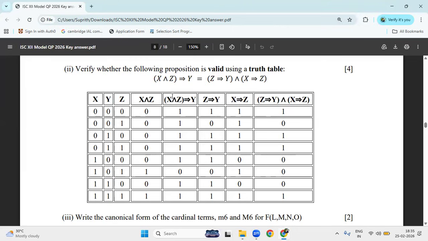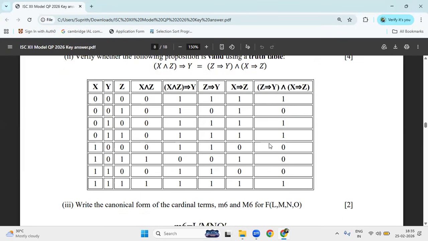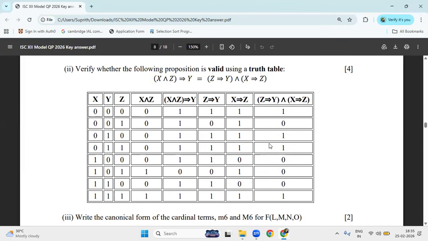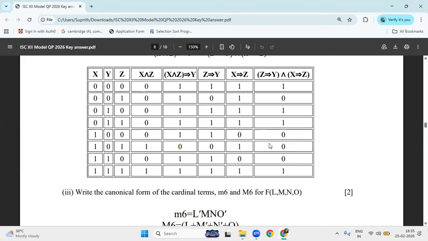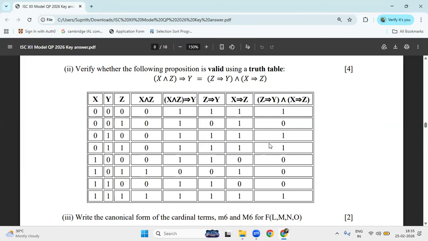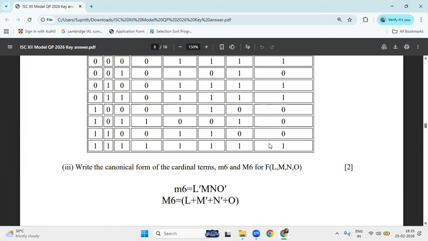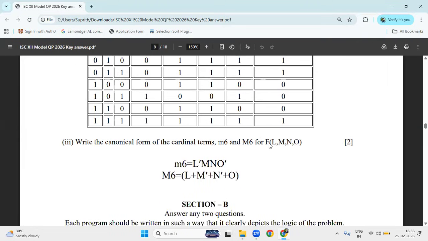And now you can check whether the LHS is equal to RHS. No, right? This column and this column, both are not the same. Then you can write down that this equation is not a valid equation. By using the truth values, the 1 and 0, it is different. So you can confirm that it is not valid, right? Next, we can go to the next question.